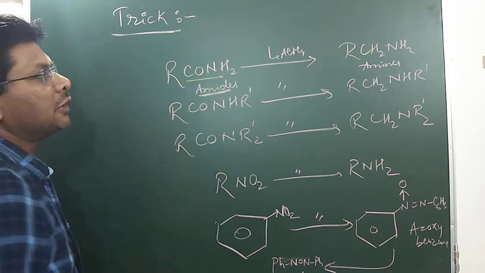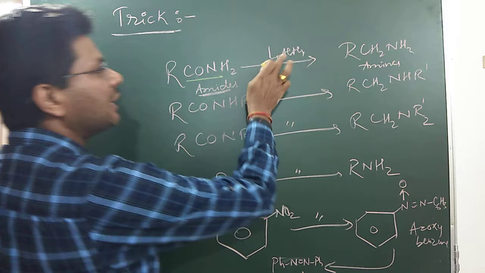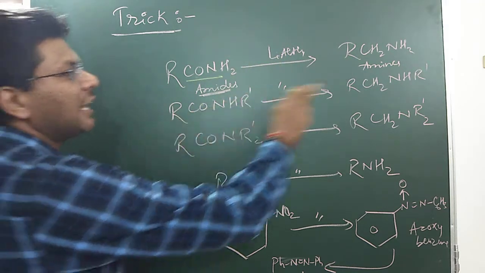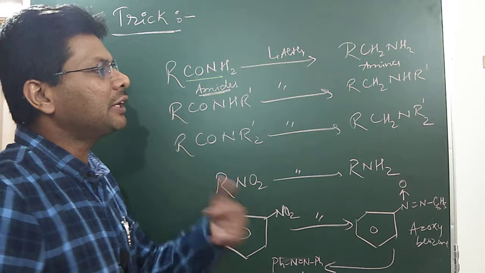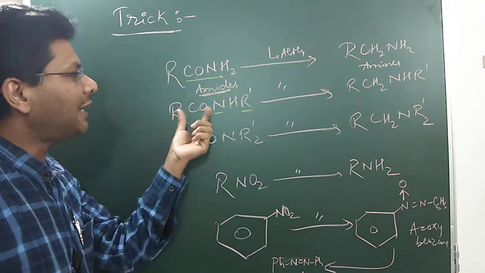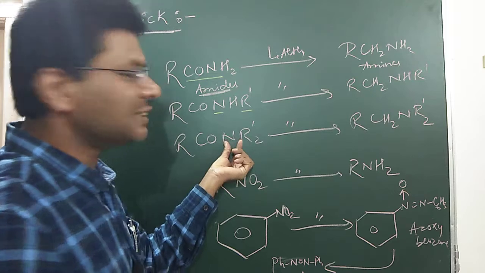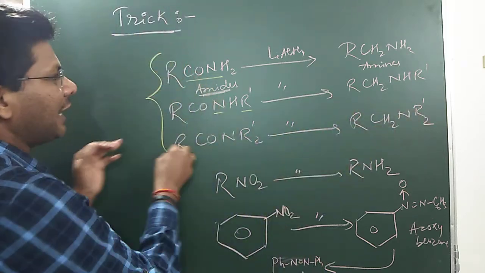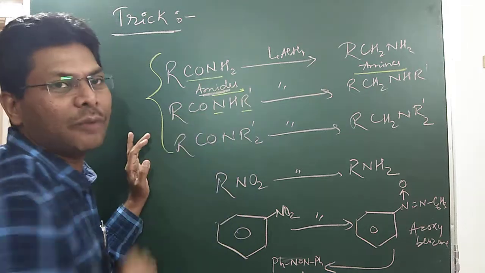Now amides. So amides are reduced to amines in presence of lithium aluminum hydride. If we take substituted amides, then it gives 2 degree or 3 degree amines depending upon the substitution. So if it is N-alkyl amide, then it gives 2 degree amine. If it is N-dialkyl amide, then it gives 3 degree amines. So amide gives amines. This you have to remember.